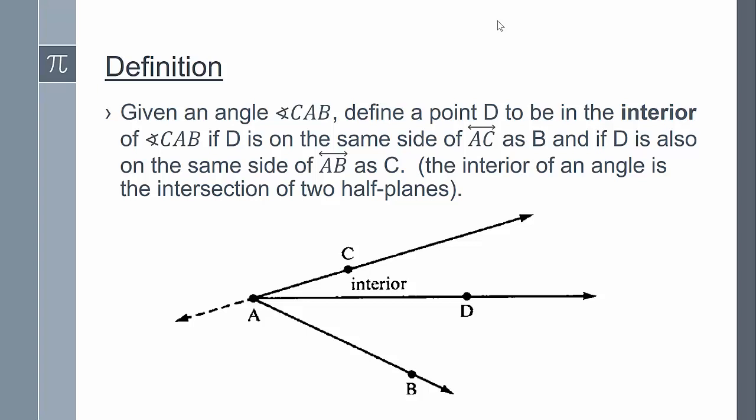In the diagram below, the half plane below line AC intersecting with the half plane above line AB would be defined as the interior of angle CAB.